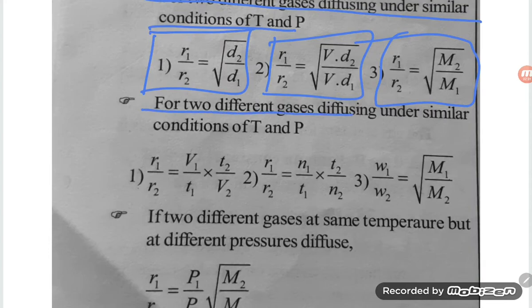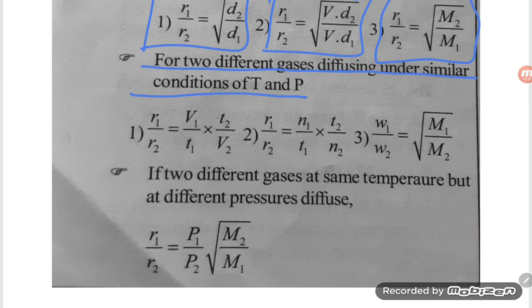Also R1 by R2 is equal to V1 by T1 into T2 by V2, or R1 by R2 is equal to n1 by T1 into T2 by n2, or root of M2 by M1. This is the equation for the rate of diffusion.